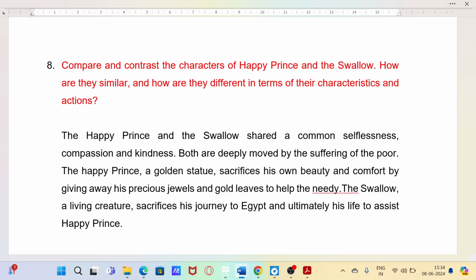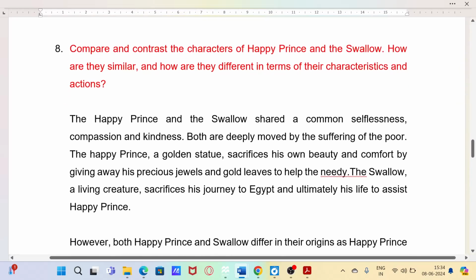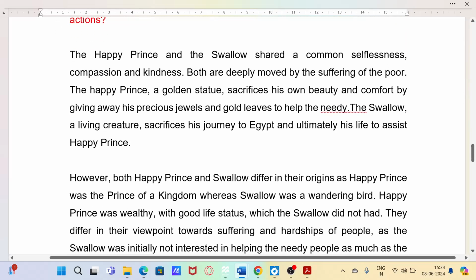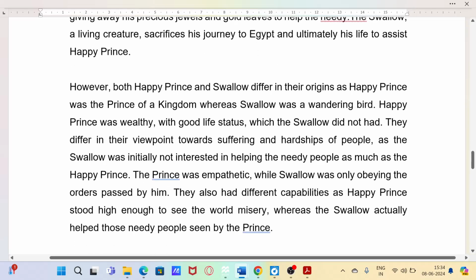Both are deeply moved by the suffering of the poor. The Happy Prince, a golden statue, sacrifices his own beauty and comfort by giving away his precious jewels and gold leaves to help the needy. The swallow, a living creature, sacrifices his journey to Egypt and ultimately his life to assist Happy Prince.